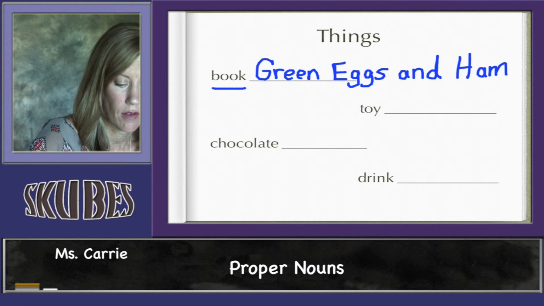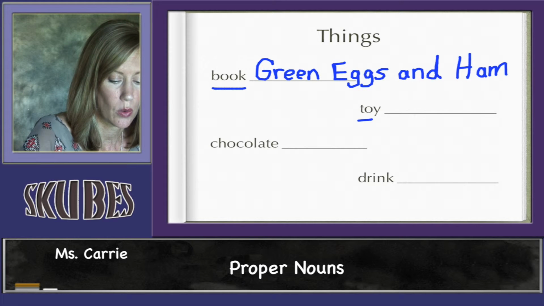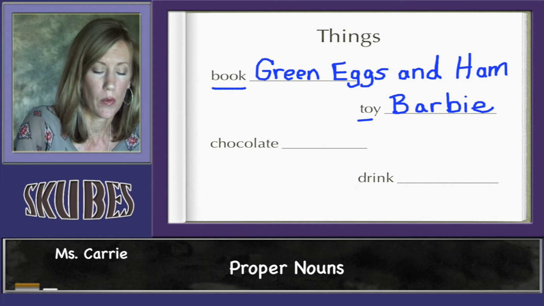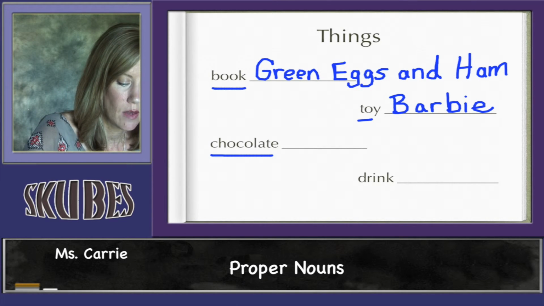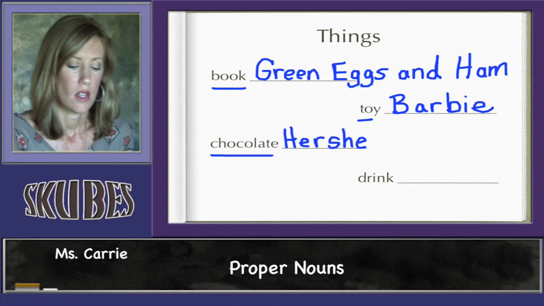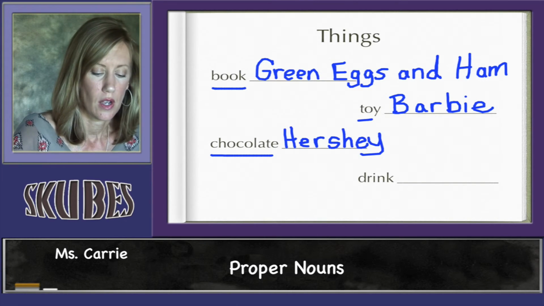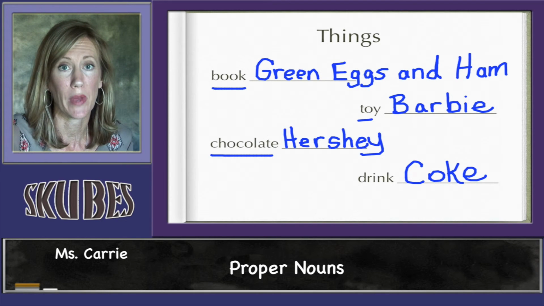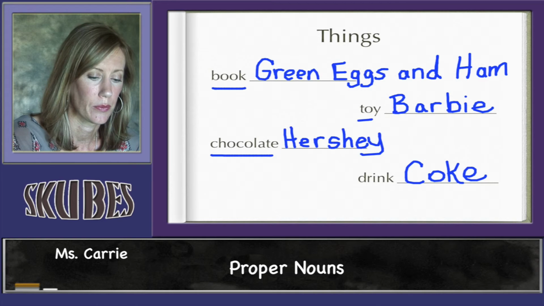For toy by itself, that would be a common noun, but if we said the name of a toy, like Barbie, we would make the B capital because it's a proper noun. Chocolate by itself is a common noun, but if I said the name of a chocolate bar, we could say Hershey, and that is proper, so it starts with a capital letter. And for drink, we could say Coke. Coke is the name of a drink, so we would make the C capital. Coke is a proper noun.